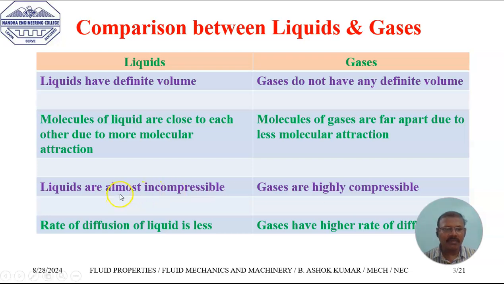In the case of liquids, we can compress the liquid only to some extent, and for that we have to apply a very huge amount of force. So normally liquids are classified as incompressible. The diffusion rate of liquids is less. The diffusion rate of gases is higher. Diffusion rate means the capability to spread from higher energy to lower energy.